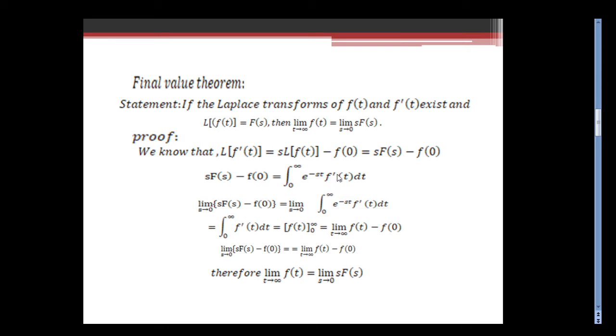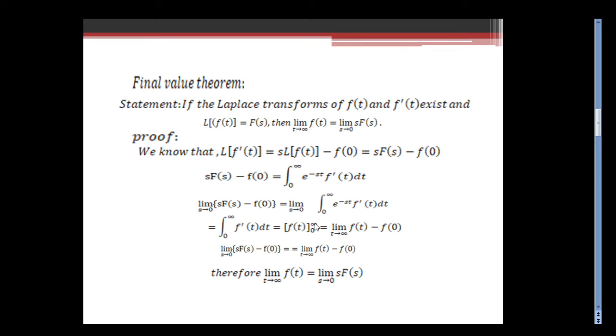So we get limit s tends to 0 of the integral from 0 to infinity of e power minus st f'(t). When s tends to 0 here, it will become e power minus 0 times t, which is 1. So we get the integral from 0 to infinity of f'(t) dt. Then on integrating this we get f(t), with the limits 0 to infinity.